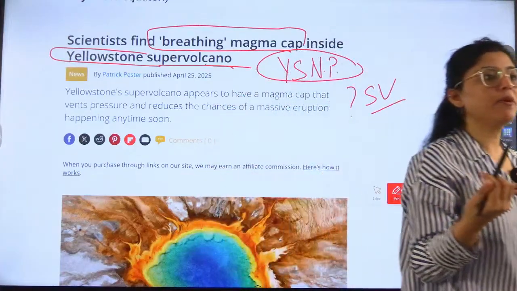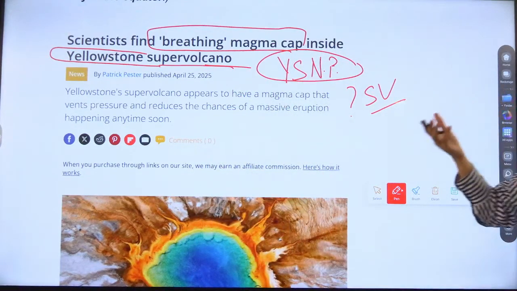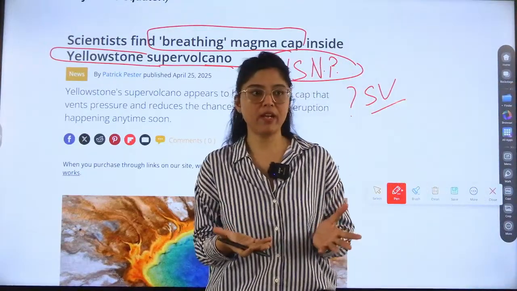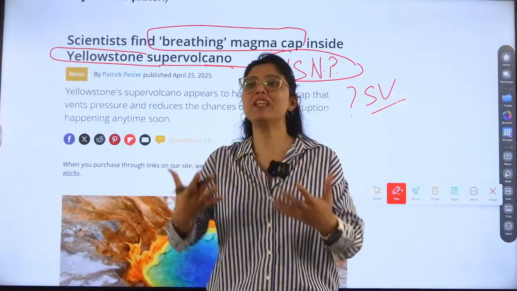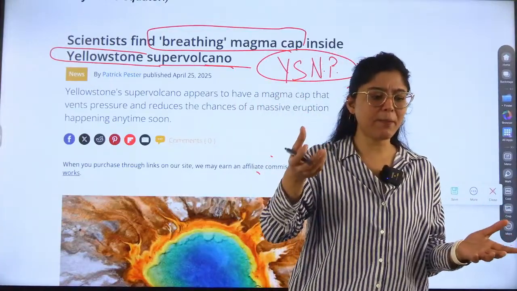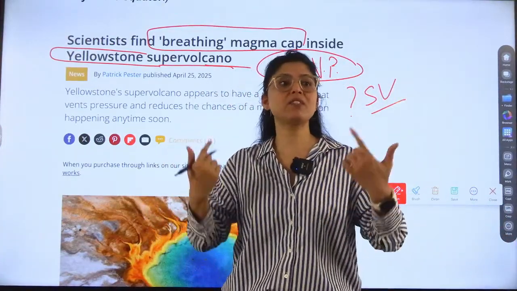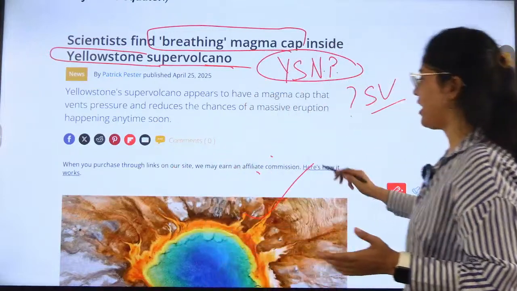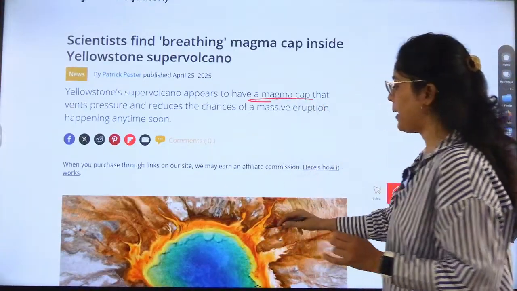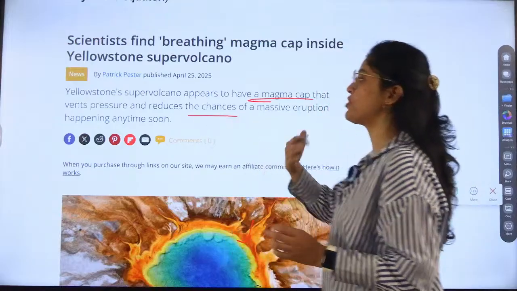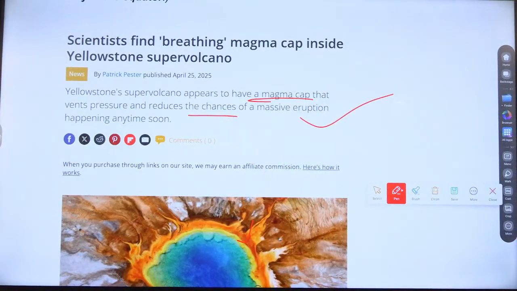So one kind of question that can come is that Yellowstone super volcano was in news. Why? Because of the breathing magma cap that scientists have found. What is a breathing magma cap? There is an event that is happening, and because of it, it seems like the magma is breathing. So because of that, they have given it the name breathing magma cap. Yellowstone appears to have a magma cap that vents pressure and reduces the chances of a massive eruption. So it is releasing the pressure, and then it is reducing the volcanic activity, reducing the eruption of the volcano.